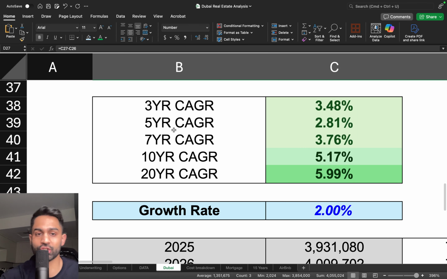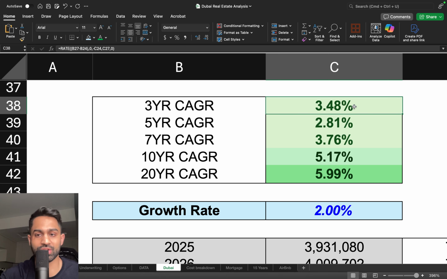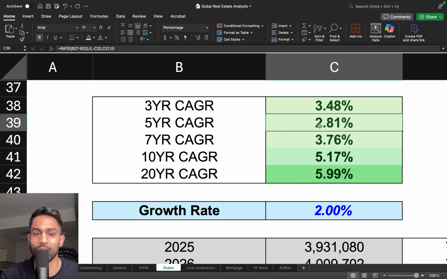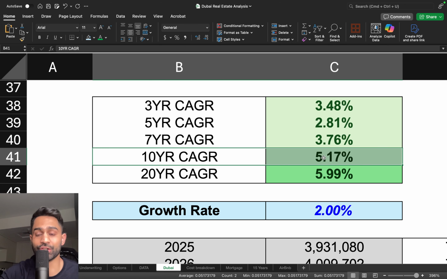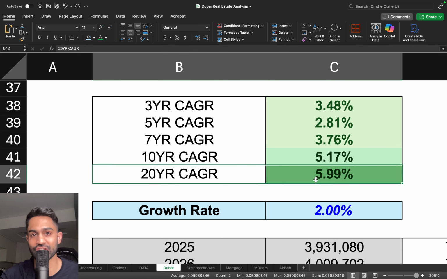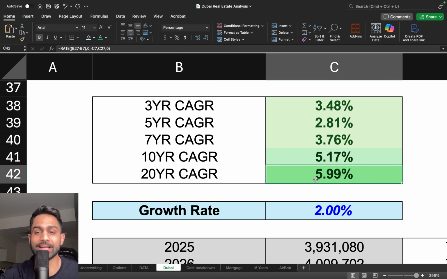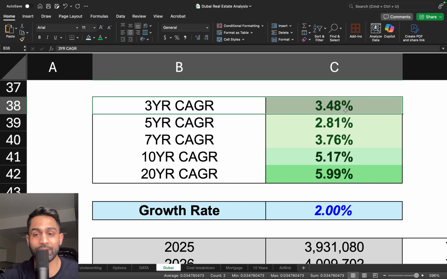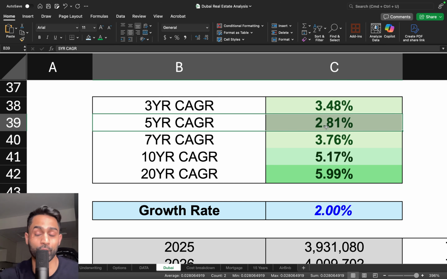This right here is the compounded annual growth rate. So what this essentially is showing us, the last 3 years of CAGR. So last 3 years per annum growth for Dubai population was just under 3.5%. For 5 years, it's a little bit under 3%, so 2.81. For 7 years, it's just over 3.76%. For 10 years, it's over 5%. And for 20 years, it is almost at 6%, meaning the last 20 years, Dubai's population has increased by 6% per year every year. For the last 3 years, it's gone up by 3.5%. For the last 5 years, it's gone up by 2.8% per year every year. So that's really what this is showing us.